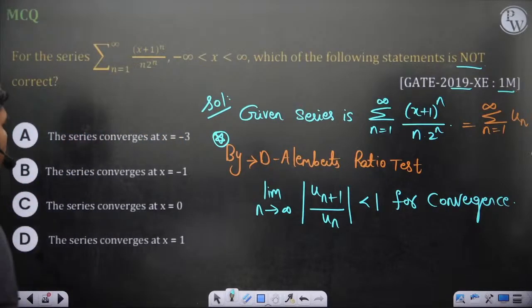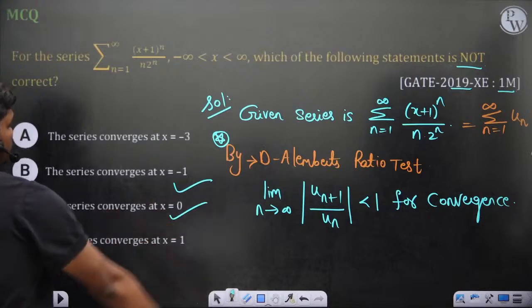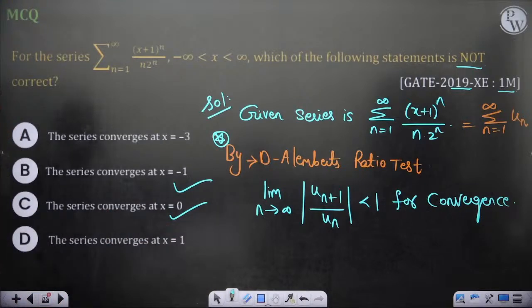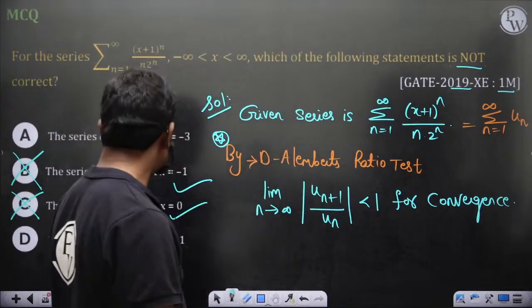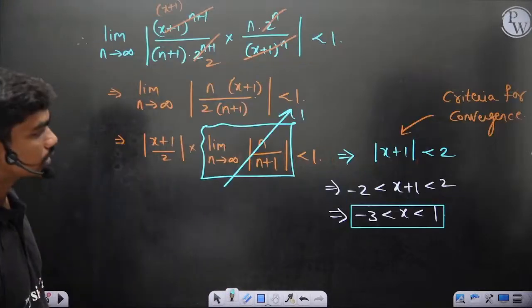So definitely the series converges for these two, no issue. It converges for minus 1 and 0. So these two don't have any issues. You can delete these. These are not the correct choices. Then at x equal to 1, what's happening? Let's see at x equal to minus 3 and x equal to 1.